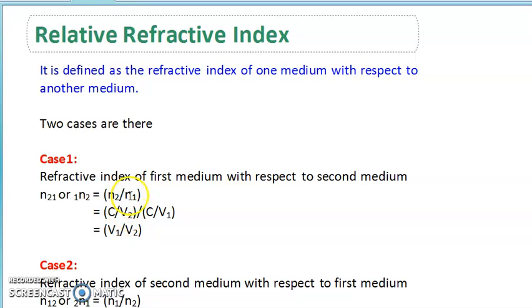What is it for the first medium? It is also the refractive index, but for the first medium, so I have represented it with v1, that means medium 1 velocity. So c by v1. Don't get confused if I say speed or velocity.